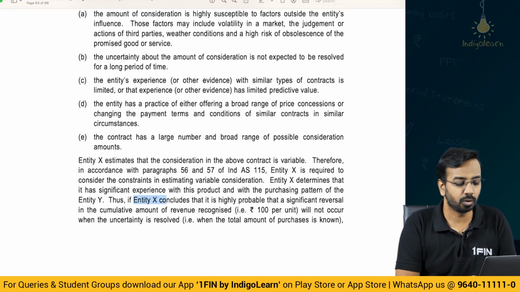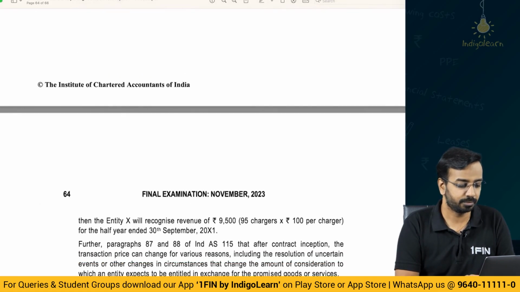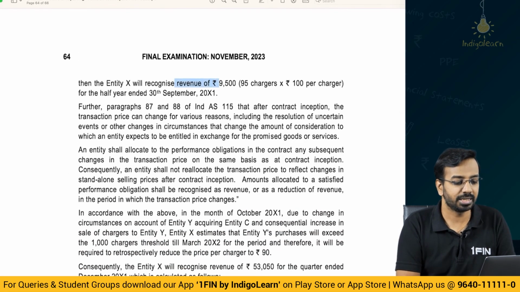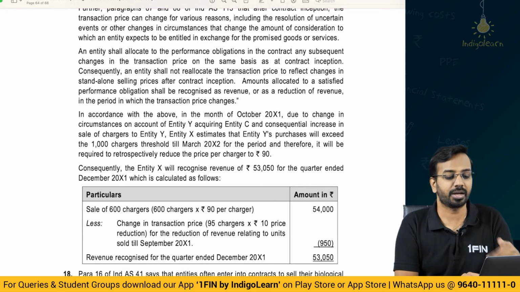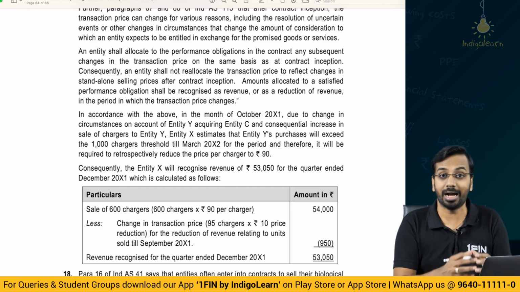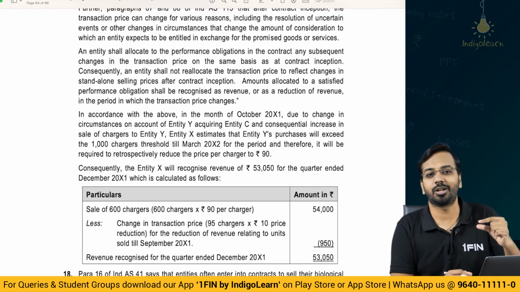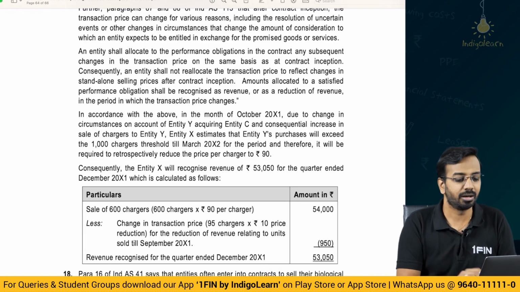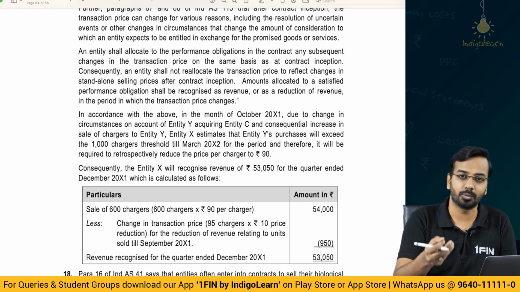So, if entity X concludes that it is highly probable that a significant reversal in the cumulative amount of revenue recognized will not occur, then the entity will recognize revenue of 9,500 as on 30th of September for the half year ended. Subsequently, what happened? There is additional information, and now it appears that the consideration will have to be reversed because the volume is likely to exceed 1000, right?